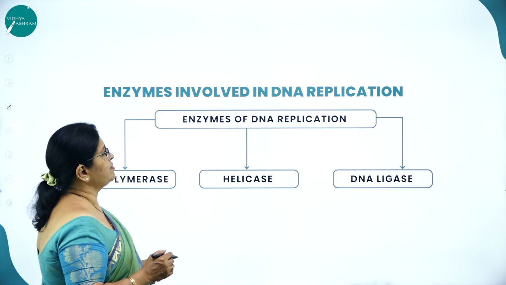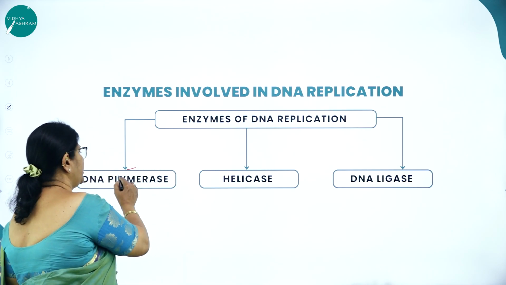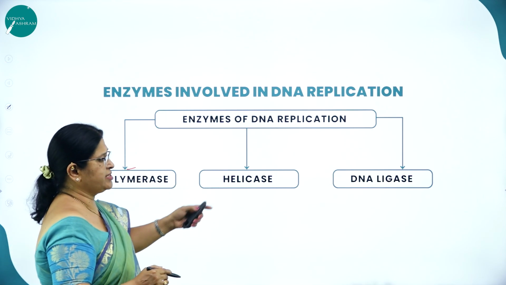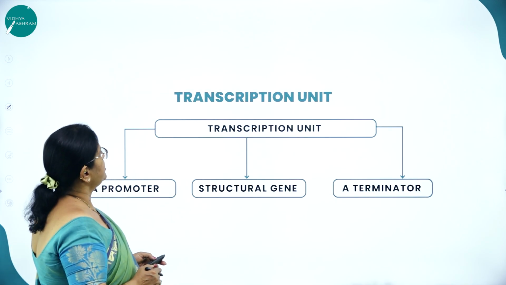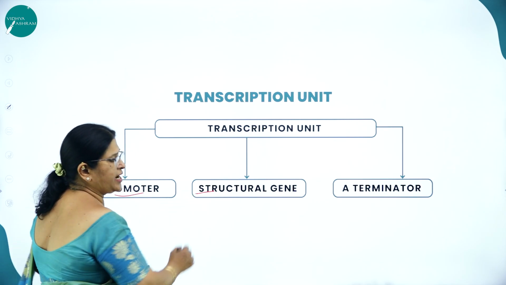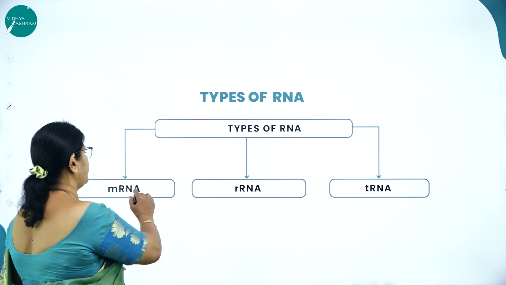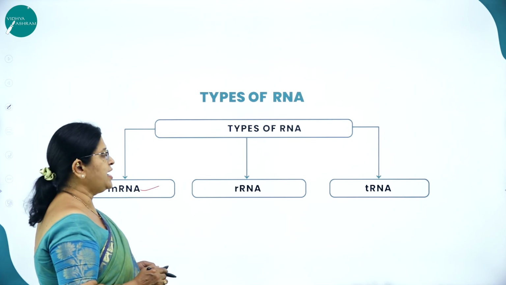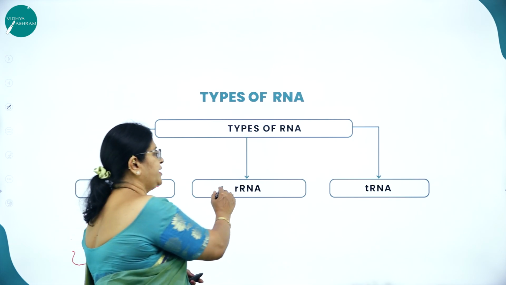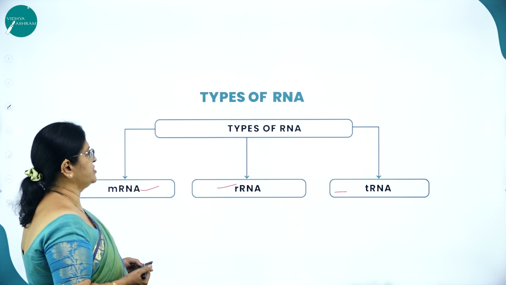Then enzymes involved in DNA replication, like DNA polymerase, helicase and DNA ligase. Then the transcription unit, which consists of a promoter, a structural gene, and a terminator. Then types of RNA, as we know, we have mRNA, that is messenger RNA, rRNA, that is ribosomal RNA, and tRNA, that is transfer RNA, the three types of RNAs.